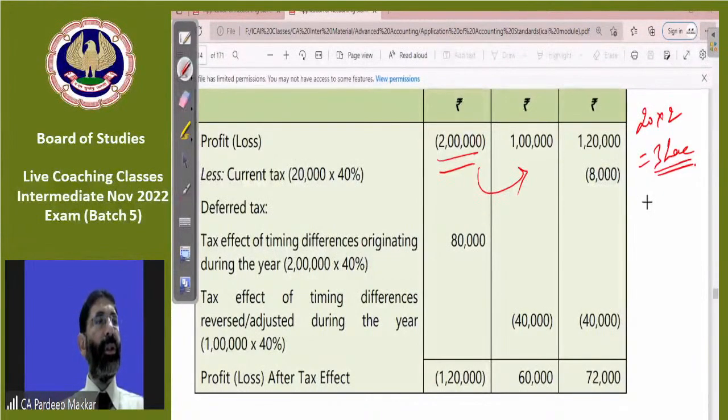Okay, sir, understood. No, sir. Okay, sir, please repeat the meaning of timing difference once. Okay, again.